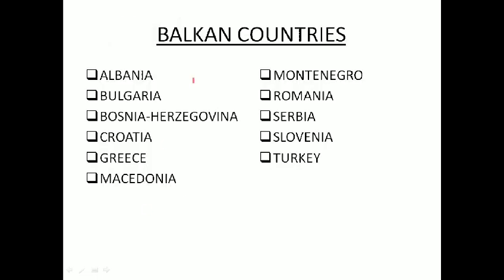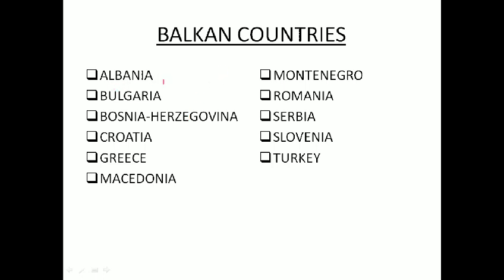Now south part. If we move towards south part, Balkan countries. So these were mainly Christian dominated countries, but once upon a time under the Turkish rule. What are these countries?